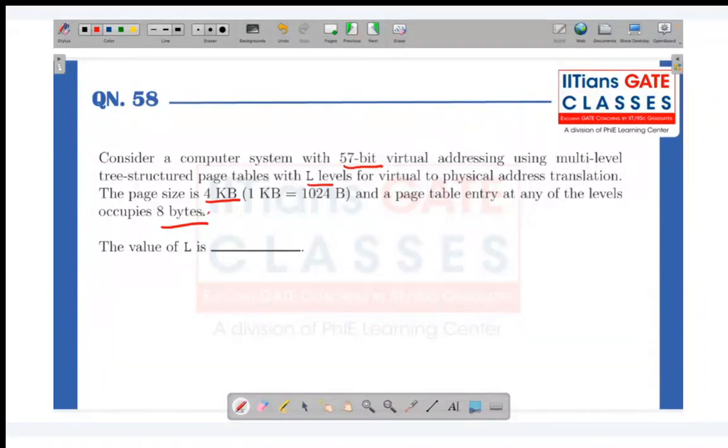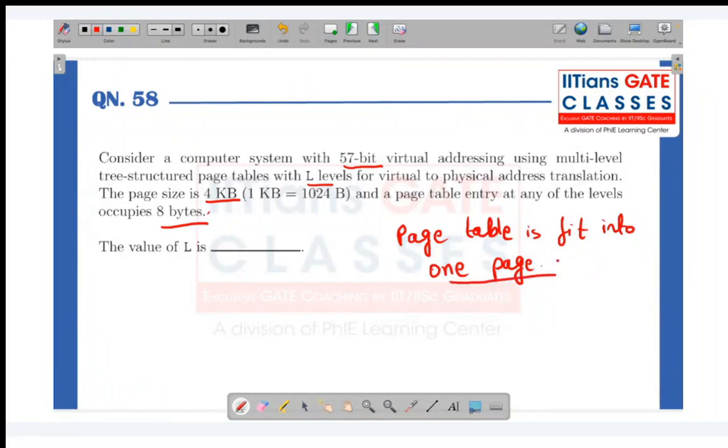Come on, students, think. Why do we do multi-level paging? To make sure that my page table fits into one page. My page table should fit into one page. So for that, I'll use multi-level page tables.